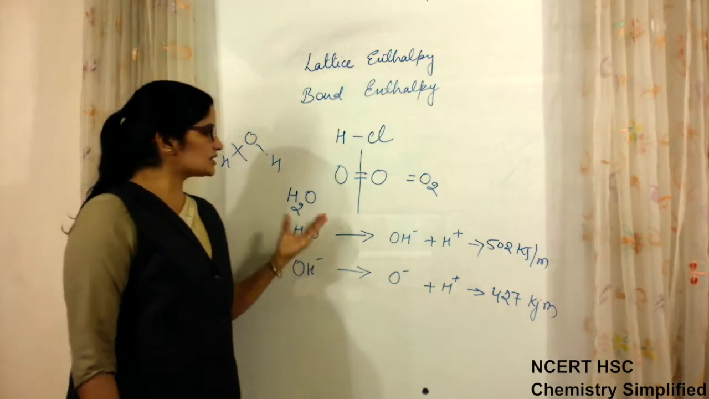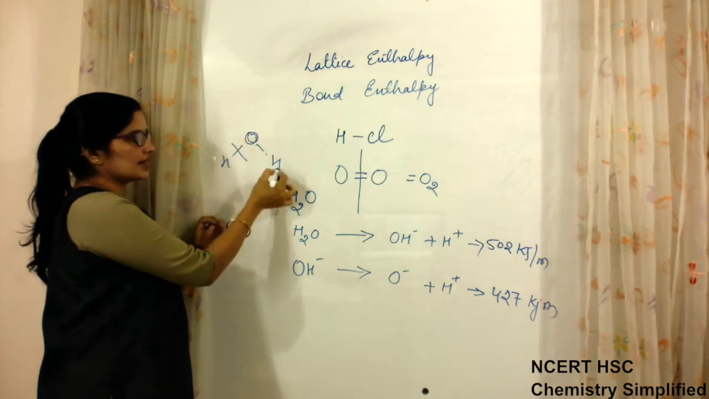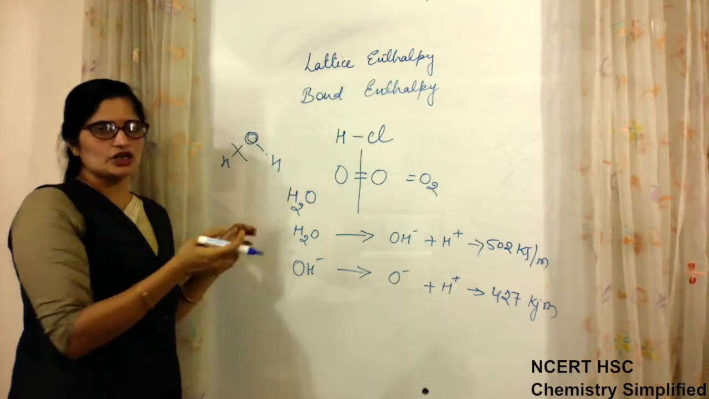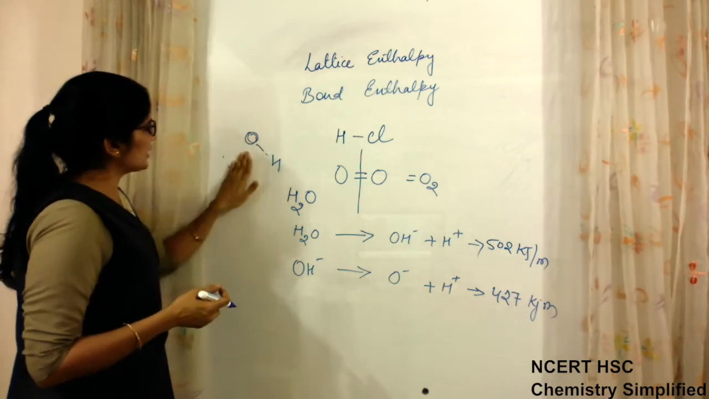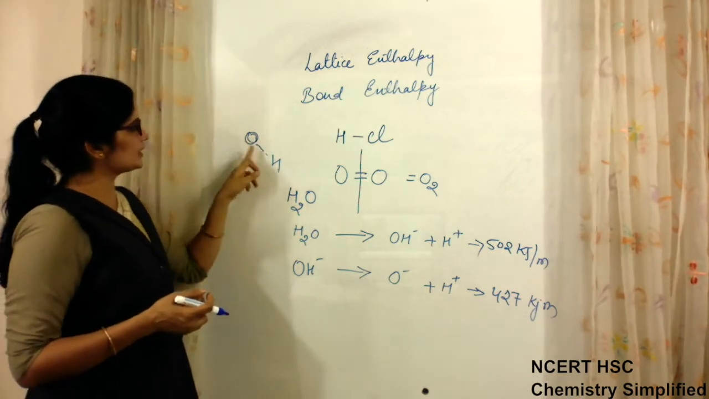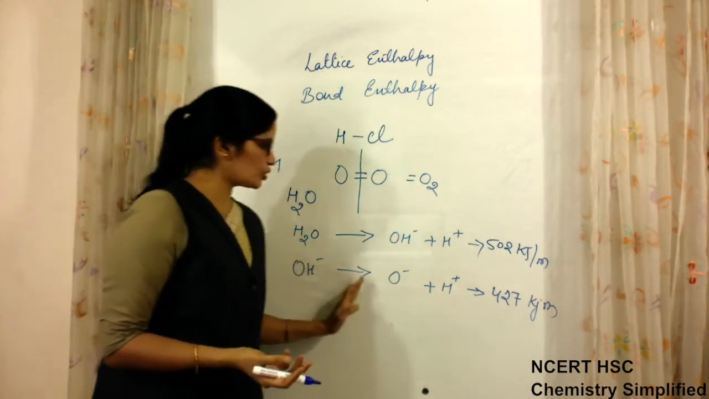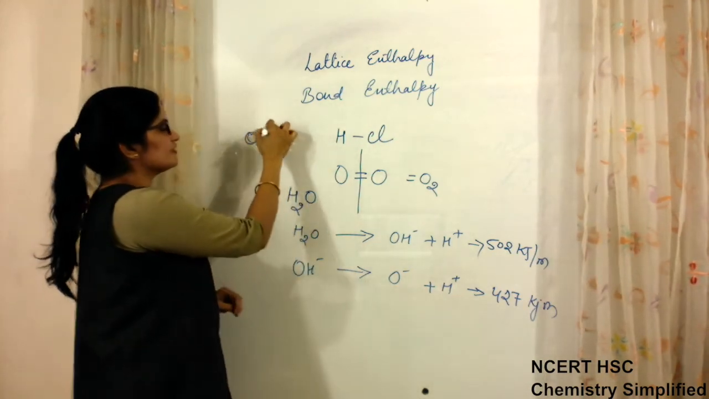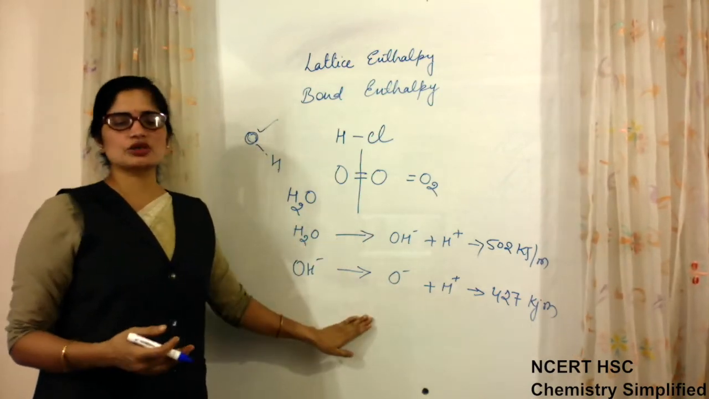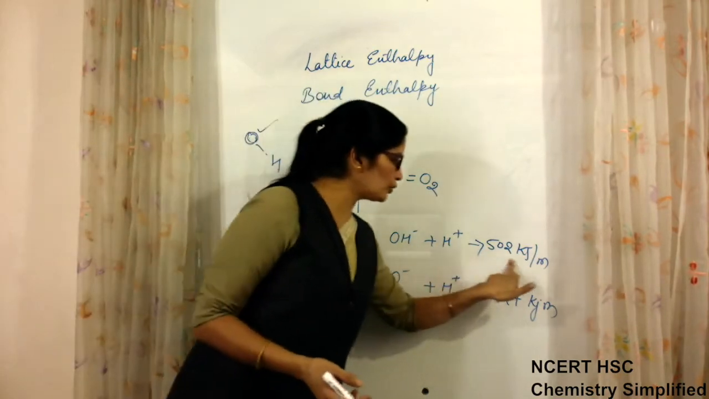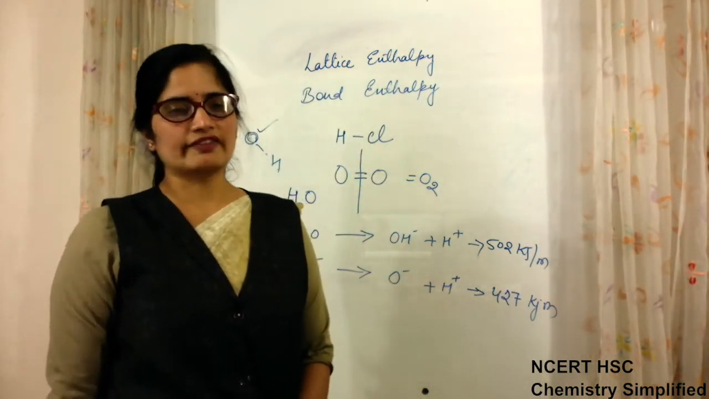The reason is this, that when this bond is dissociated, that time this O is connected to 1 more H. So the environment of this O is different. But when this H is removed in the second case, that time this O is not connected to anything else. So the environment of O is different in the second case. In first case it was different, in the second case it is also different. So the amount of energy required to break these bonds will also remain different.